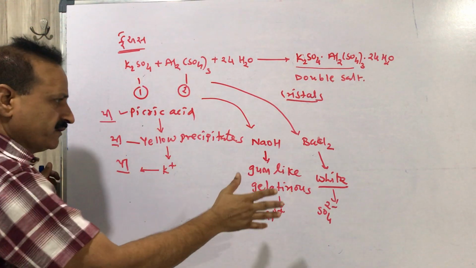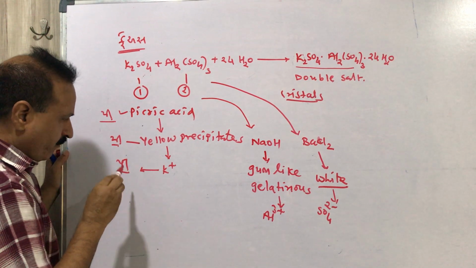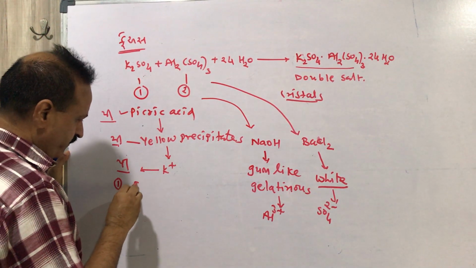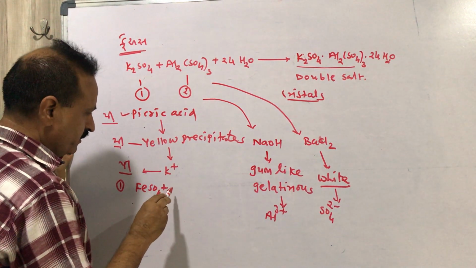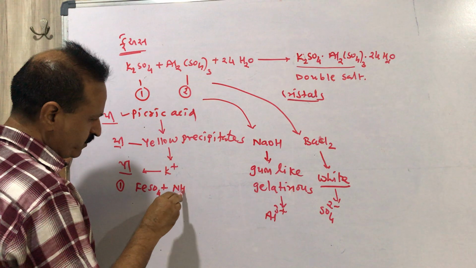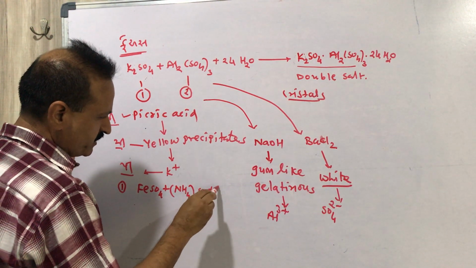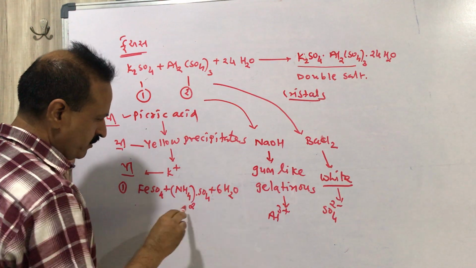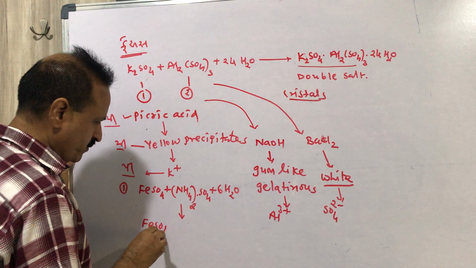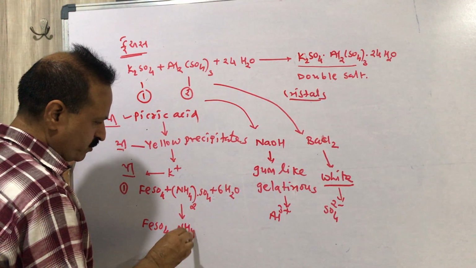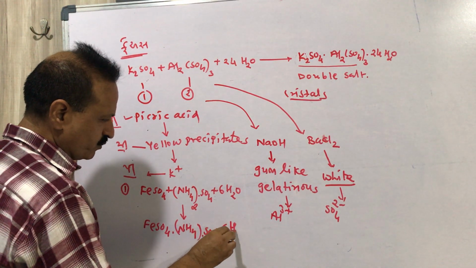According to your book, ferrous sulfate plus ammonium sulfate, (NH4)2SO4 plus 6H2O, gives the double salt FeSO4 into (NH4)2SO4 into 6H2O.